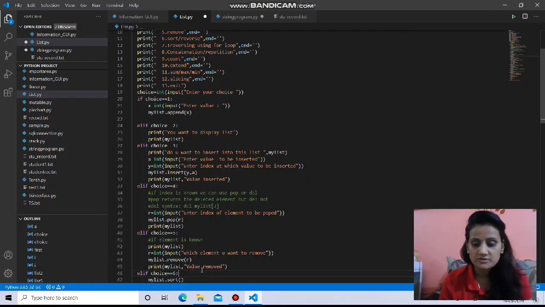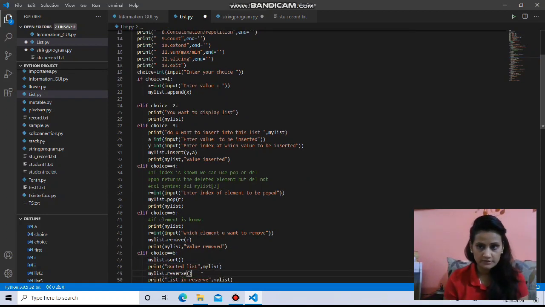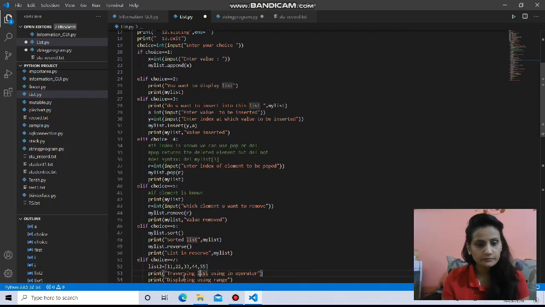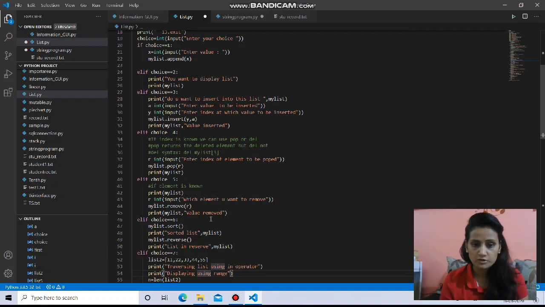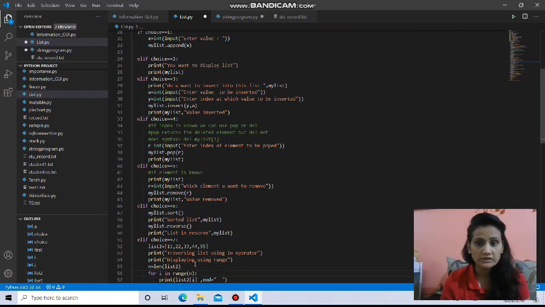Then the sixth is just sorting and reversing. If you want to arrange your list in ascending order, you can use this particular function. You can apply this function on the object, and the object is your list here. So my_list.sort, that much only will arrange your list in ascending order. And if you want to reverse that list, simply my_list.reverse. So two functions are very easy that you can use, and both times we are displaying the list also. Each particular choice is displaying the changes, so that when you run, you will actually see the execution each time.